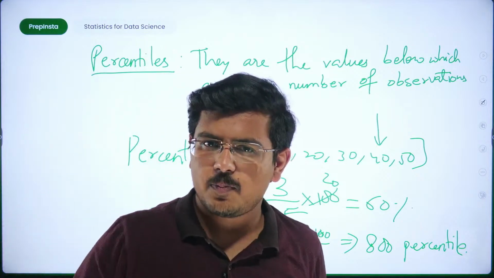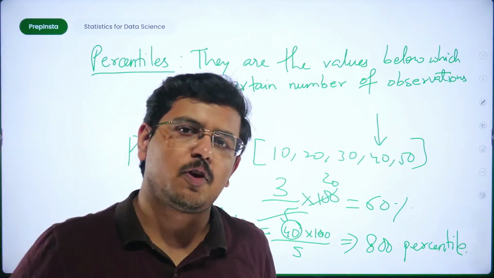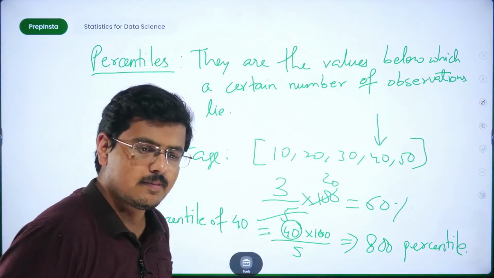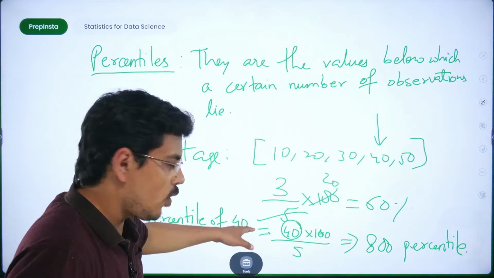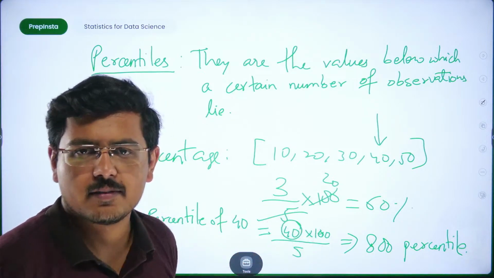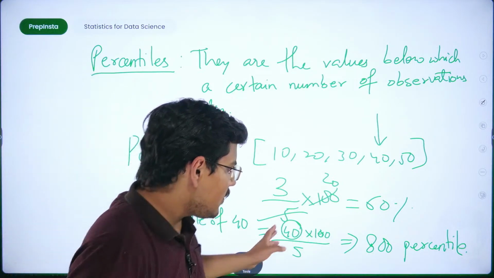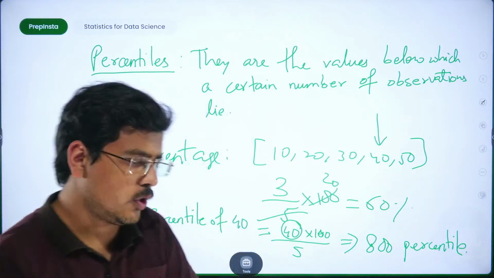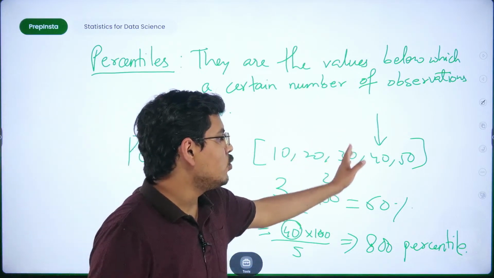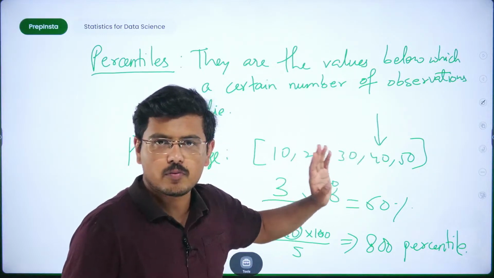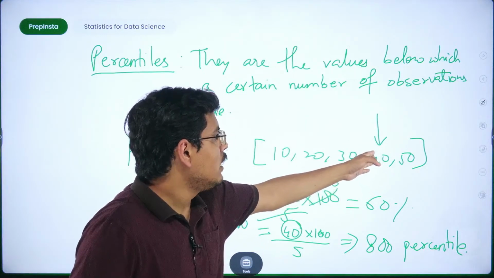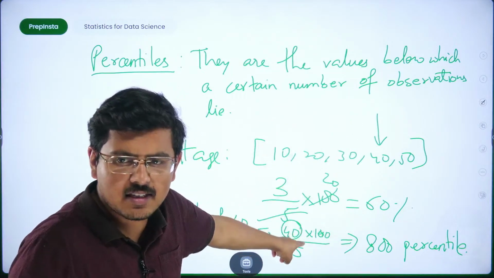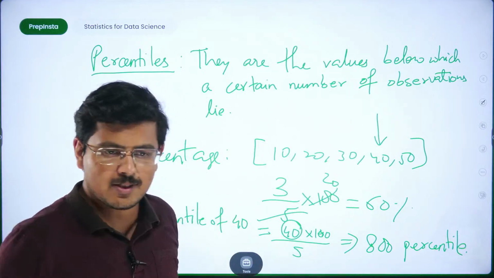And then I'll explain something which will altogether shift your perception of percentile. There's a reason why I have written it. Quickly tell me, is it right or wrong? Can there be a possibility where you have 800 percentile? I just told you, you have to check the values below a particular value. So how many values are lesser than 40? We have to find the percentage of them. Is it correct? No, it's not.